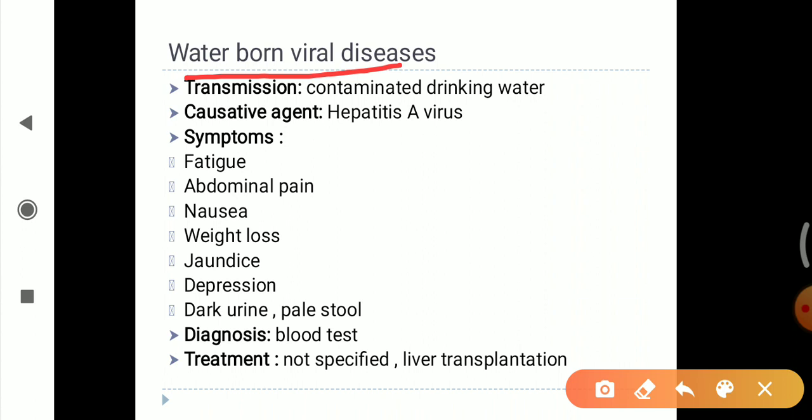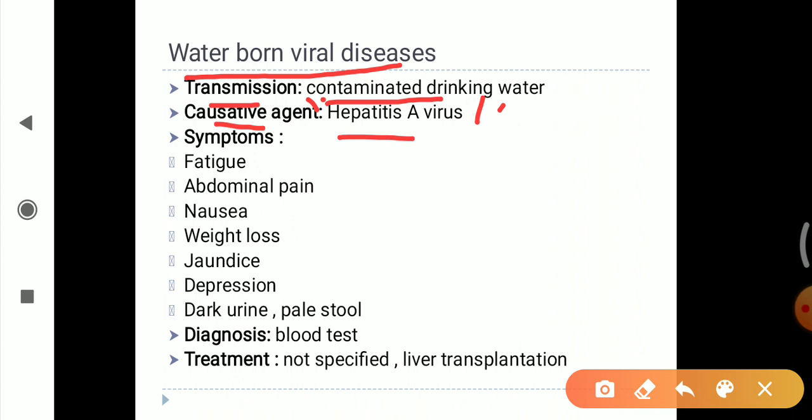Hepatitis is mostly caused by viral infection. Its transmission is due to contact with contaminated drinking water. The causative agent which is responsible for this waterborne viral disease is the hepatitis A virus.